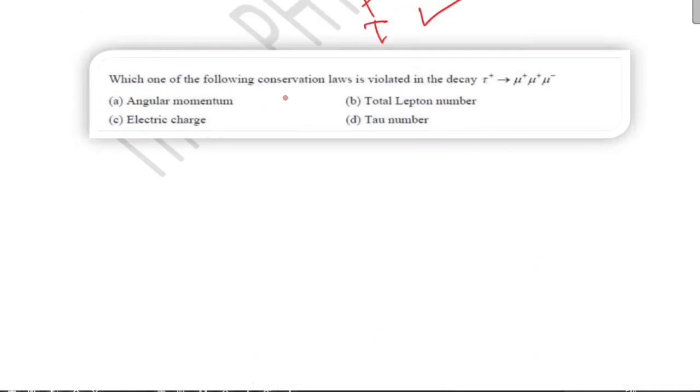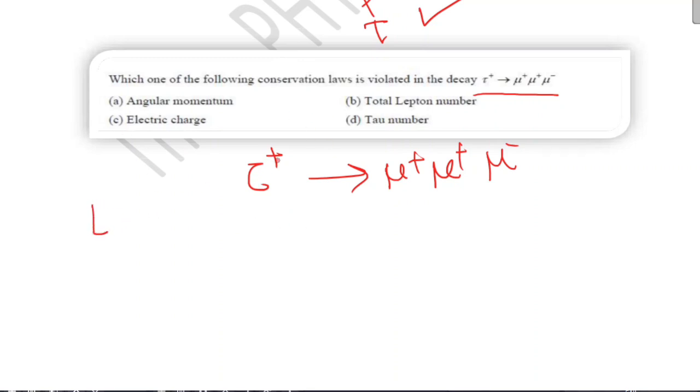Next, which one of the following conservation laws is violated in the decay of tau? So here tau plus gives rise to one plus one plus one. You can check from the options. If you check the total lepton number for tau plus, this is the antiparticle of tau, so you can write this as minus one, minus one, minus one.